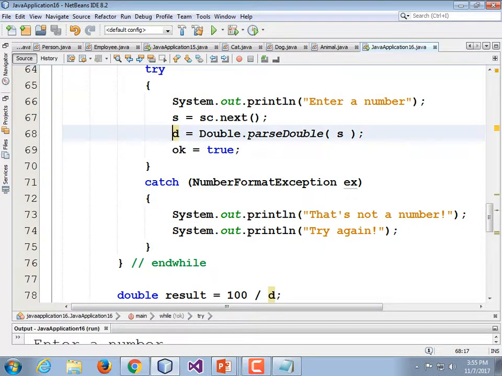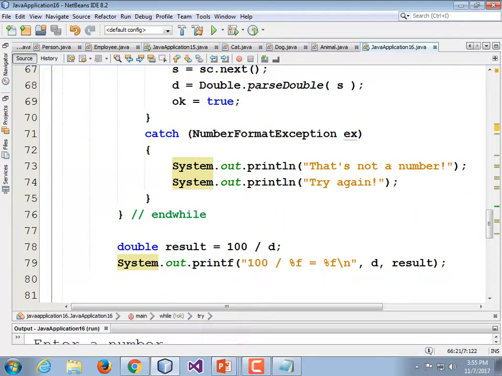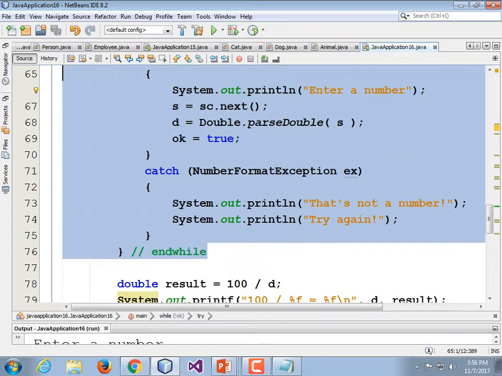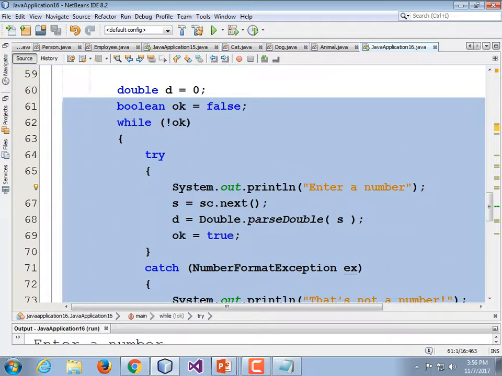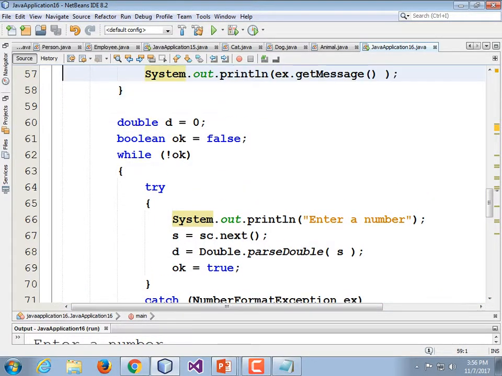Do we want to put all of this code? Before we could just call D is equal to sc.nextDouble and be done with it, and we have effectively replaced one or two lines of code with, I don't know how many this is, 60 down to 76. That's 16 lines of code, including braces. Do we want to have to put that in every single time we want a number? Probably not. So you probably want to make that a method instead. Now here's what I'm going to do. I'm going to take all of this code and put it into a method.